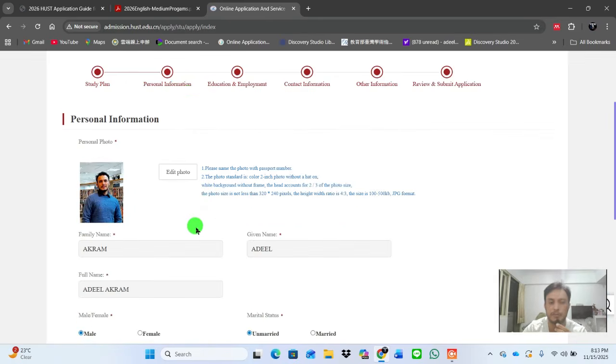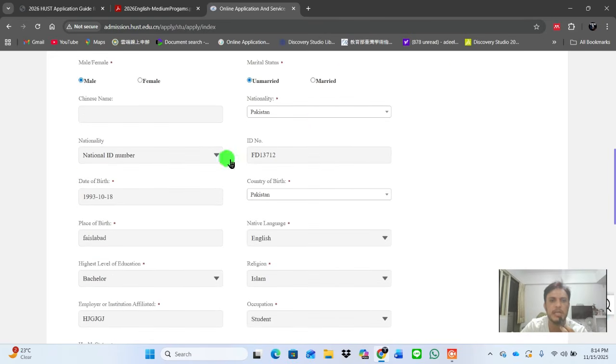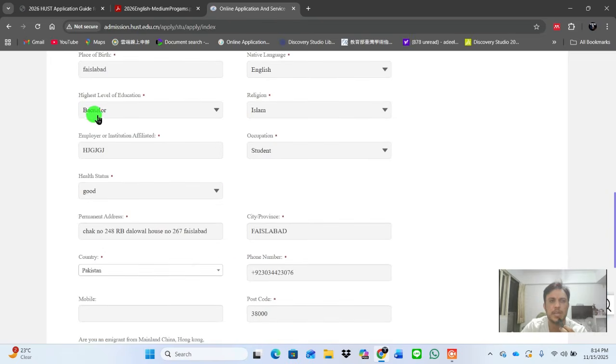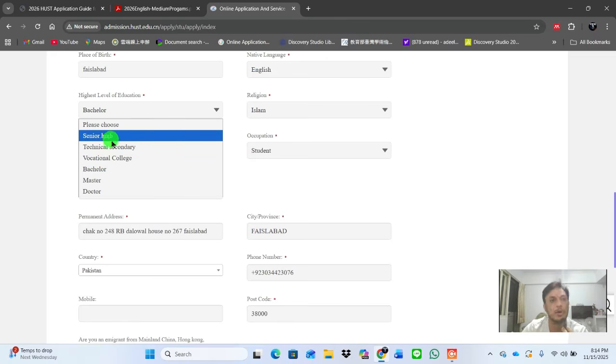This is personal information. In the personal information, you have to upload your photo here, check your gender, and your nationality. You have to provide your passport number, your date of birth, your place of birth, your native language, and your highest study. Because I chose a master's degree, I chose the highest level of education as bachelor. If you are going to apply for a PhD, then you have to choose a master's degree. If you're going to apply for a bachelor, then you have to choose vocational college or senior high school.